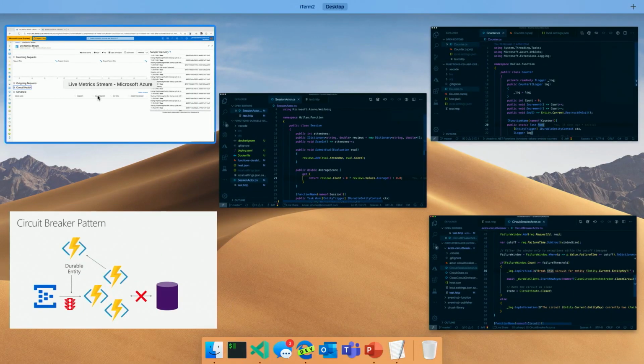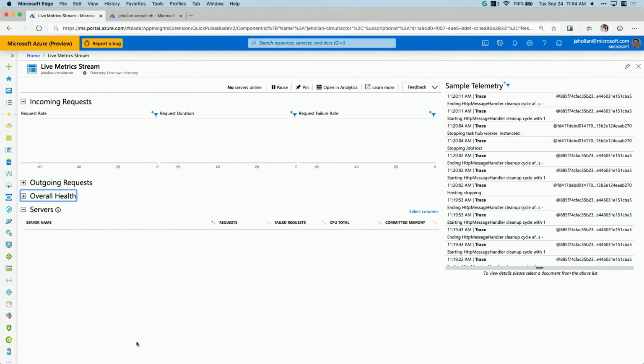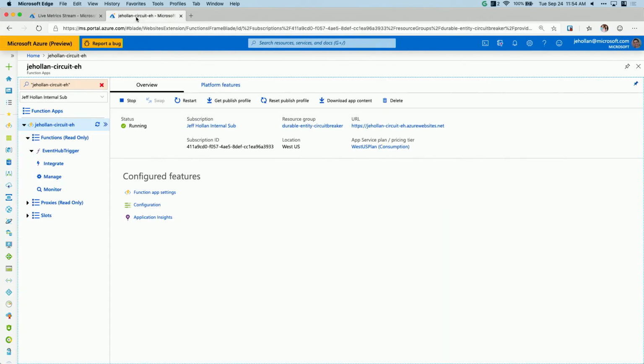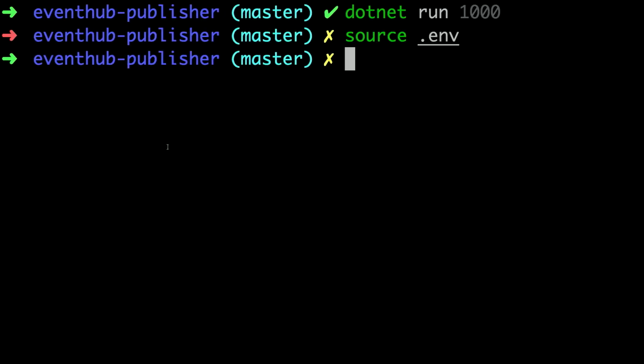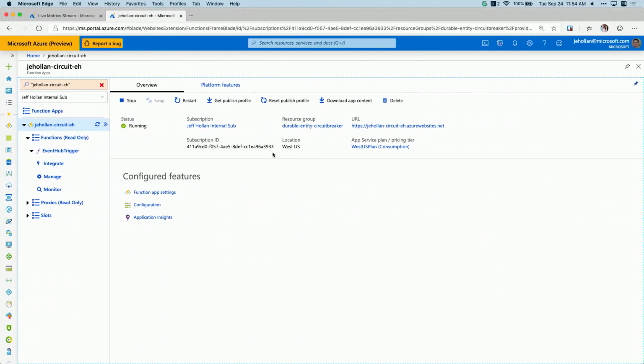The last thing I want to show here, I have running in the Azure portal, this is my Event Hub triggered function. And right now it's running, it's happy. Let's go ahead and publish now 1,000 poison events to this function. So I'm going to send very bad events, so I know I'm going to hit my exception threshold. Let's pretend that these are all database failures.